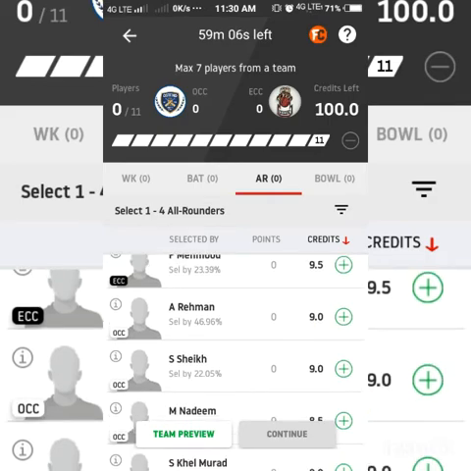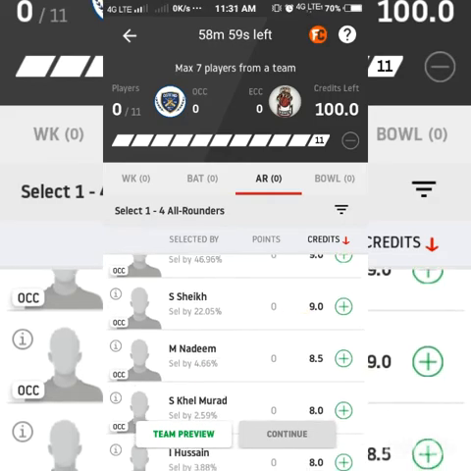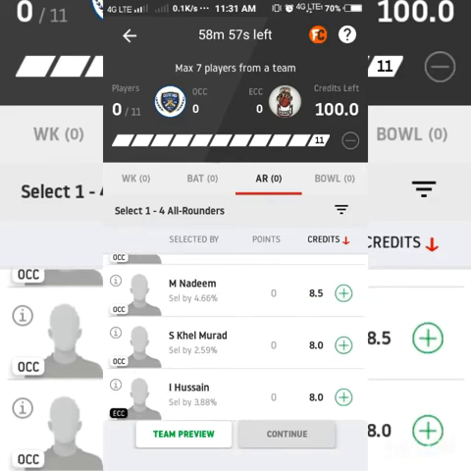Sheki is selected by lowest percentage, but he is in very good red hot form. 11 matches, 238 runs, 13 wickets. He is the important player. M Nadim, 4 matches, 4 wickets. It's your choice to go with him. Nayu Sent, 5 matches, 23 runs. So he will not bowl, but he can bat.